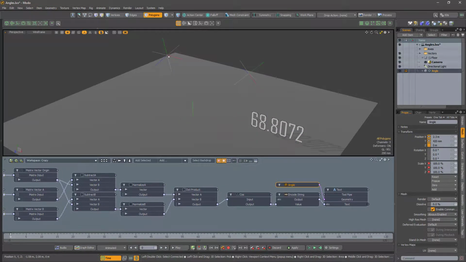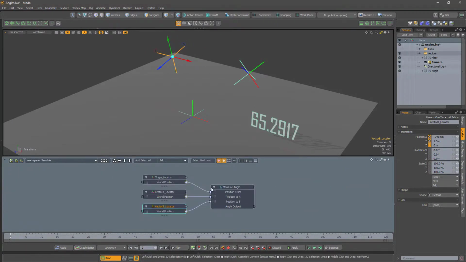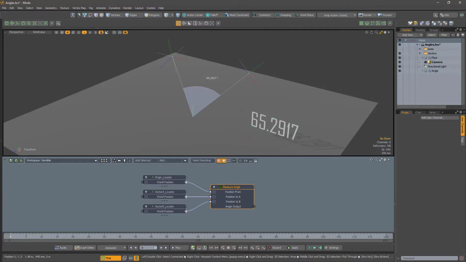Plug that in and we have an angle. And, amazingly, it is the same angle as reported by the Measure Angle Modifier. Isn't maths great?